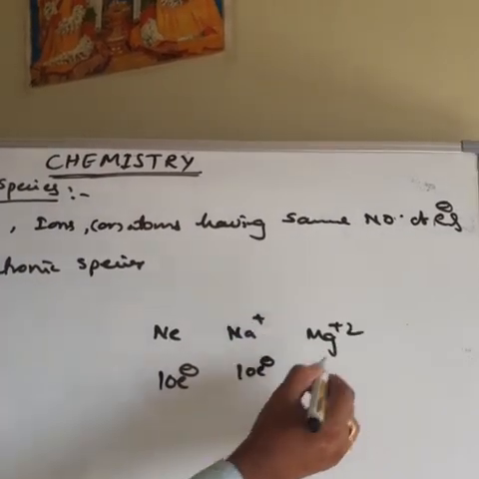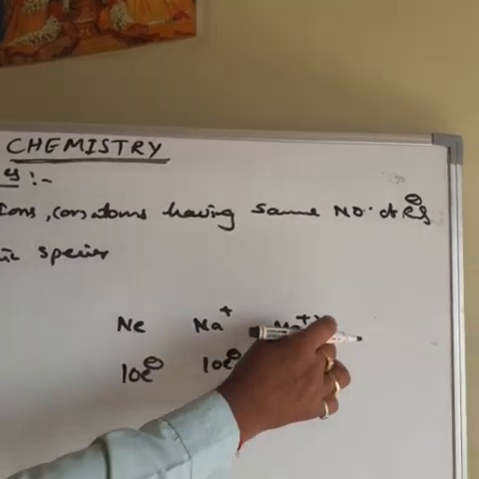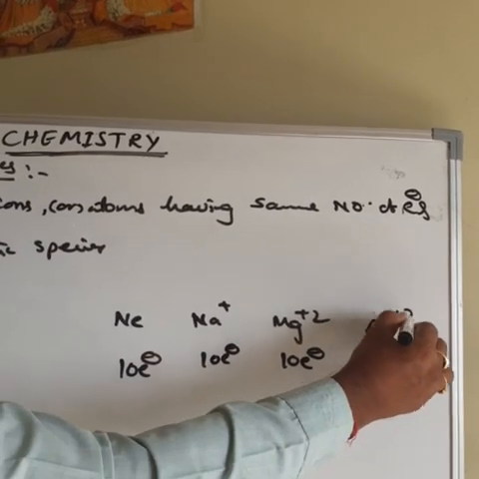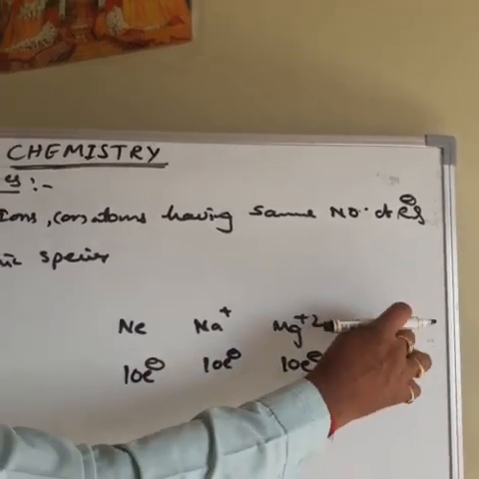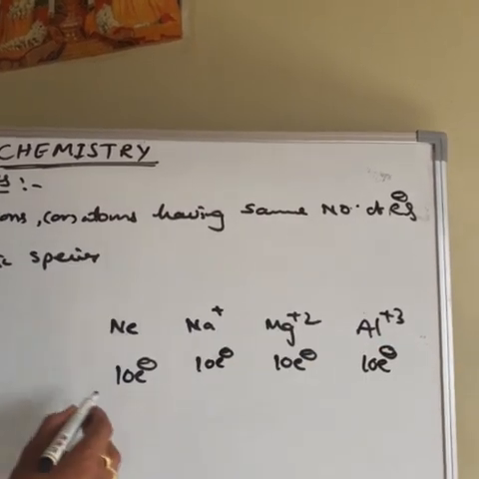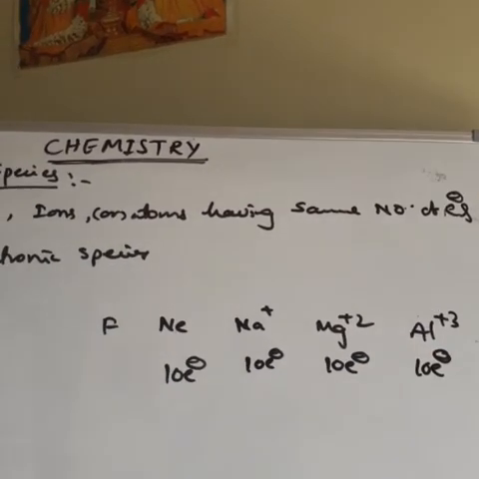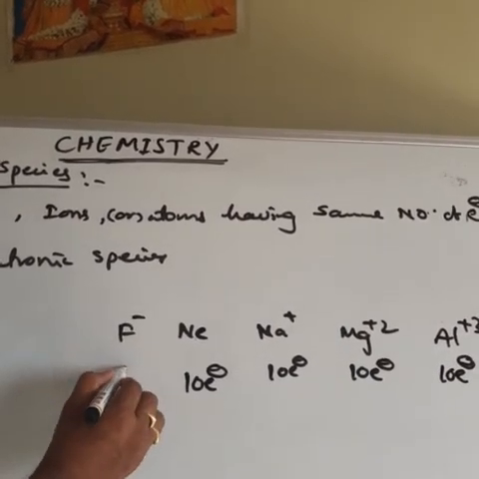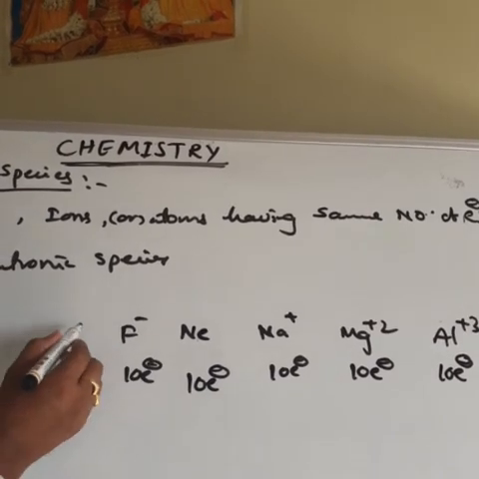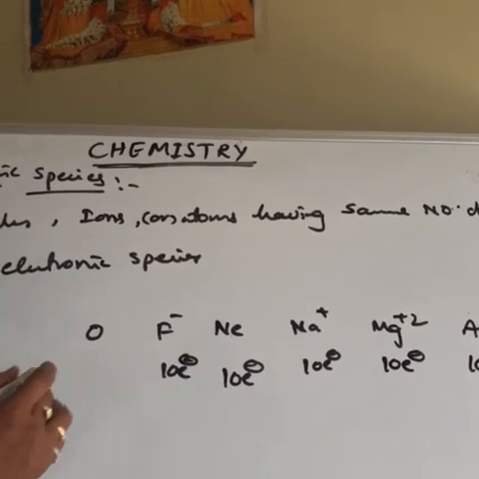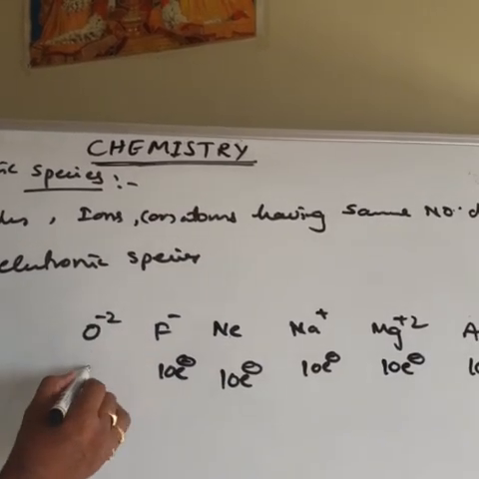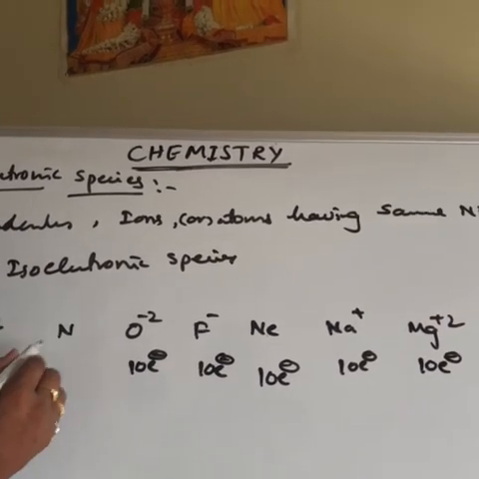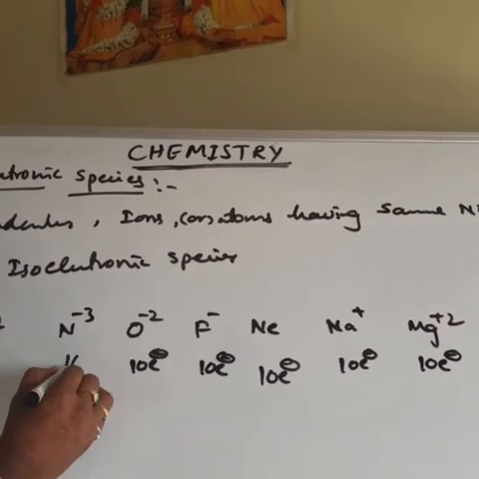Then next one is magnesium. Atomic number 12. From this 12, 2 electrons are lost. Then remaining 10 electrons. Like that, aluminum. Atomic number 13. From the 13, 3 electrons are lost. It contains 10 electrons. Like that, fluorine. Atomic number 9. Minus 1 means gain of 1 electron. 9 plus 1, 10 electrons. Okay. Next oxygen. Atomic number 8. Extra 2 electrons gained. 8 plus 2, 10 electrons. Next nitrogen. Atomic number 7. 3 electrons gained. 7 plus 3, 10 electrons.